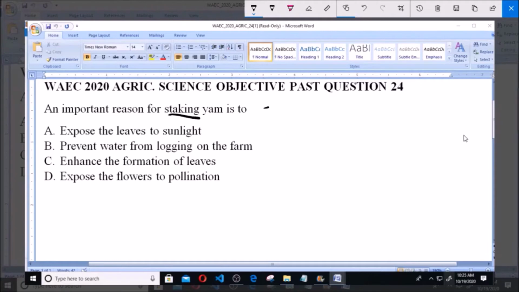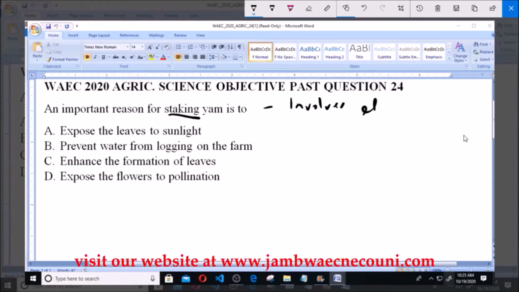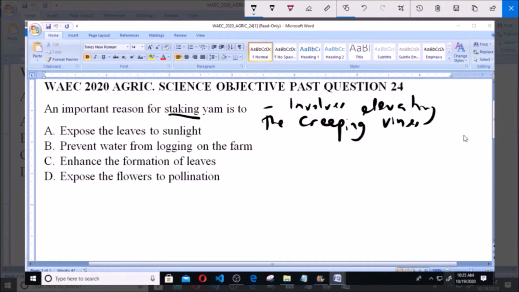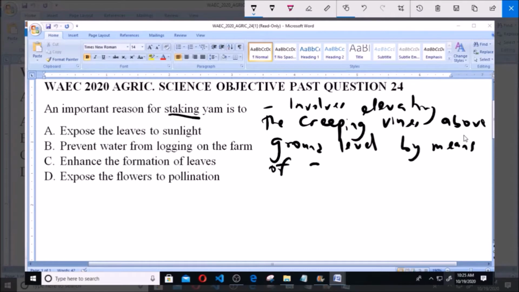So staking is a farm procedure that involves elevating the creeping vines, in this case of yams, above ground level by means of supporting structures. Now these supporting structures are usually constructed using wood or bamboo or sometimes metal.